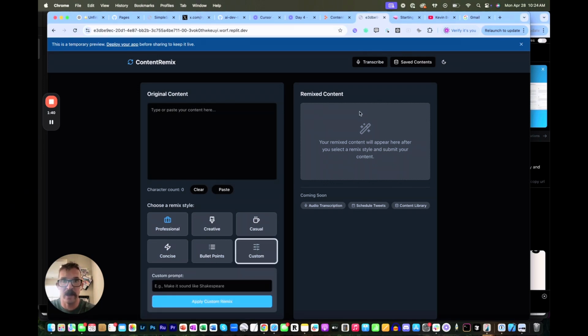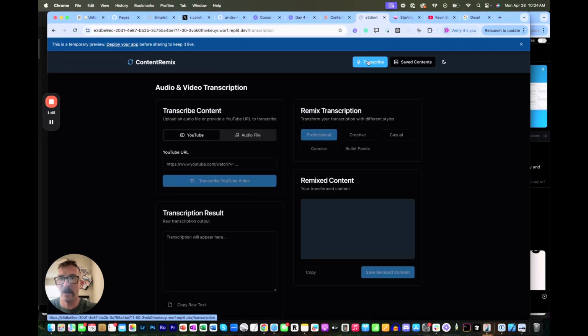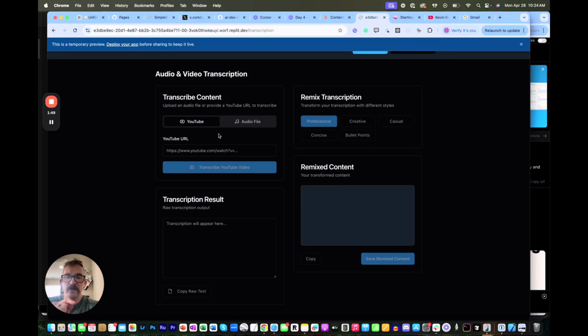So it's doing that. But on top of that, I wanted to add an audio and video transcription. And so using OpenAI's API for Whisper, this is what we have for the transcription. And it's pretty cool.